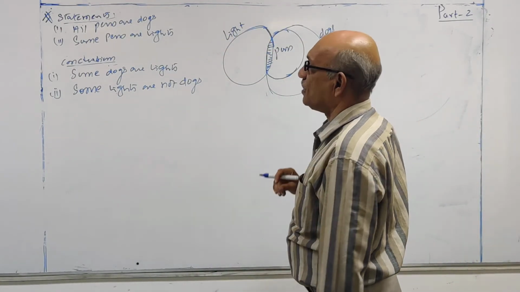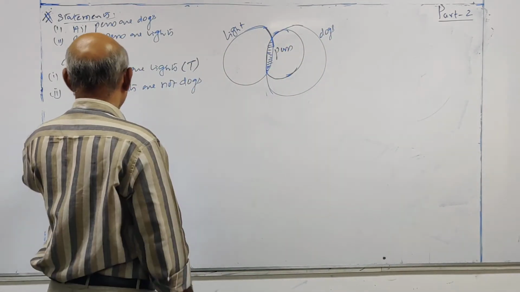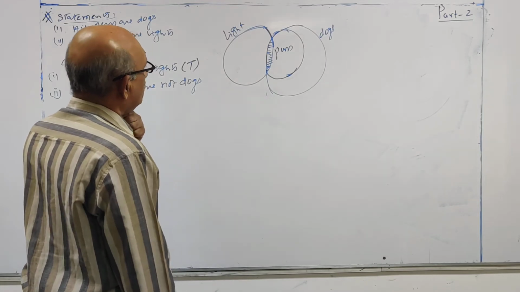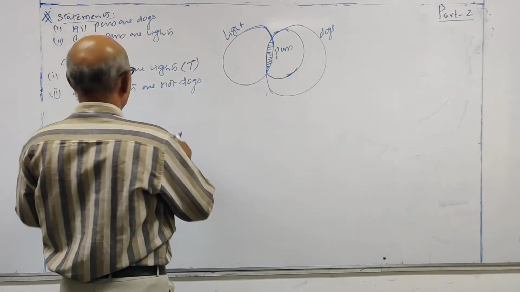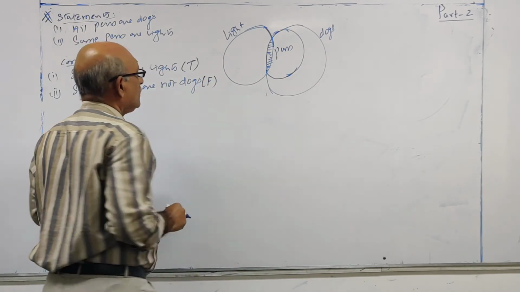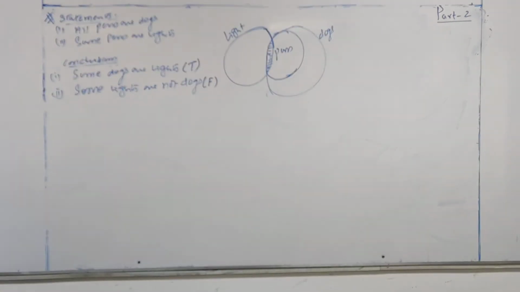This part will represent what? Dogs. This is true. Some lights are not dogs. Some means common portion. Some lights are not dogs. This is false. So only conclusion 1 follows.